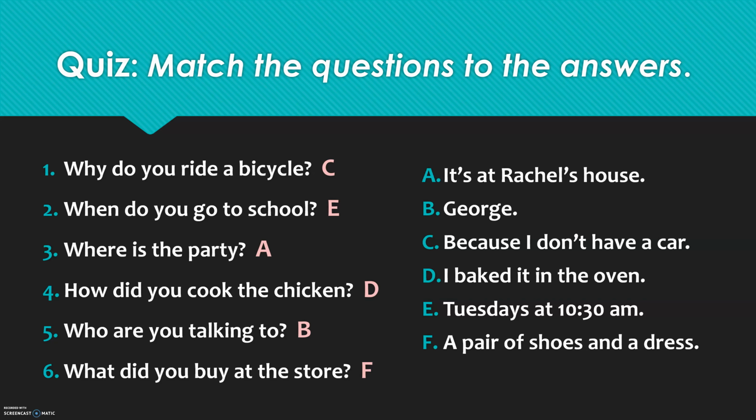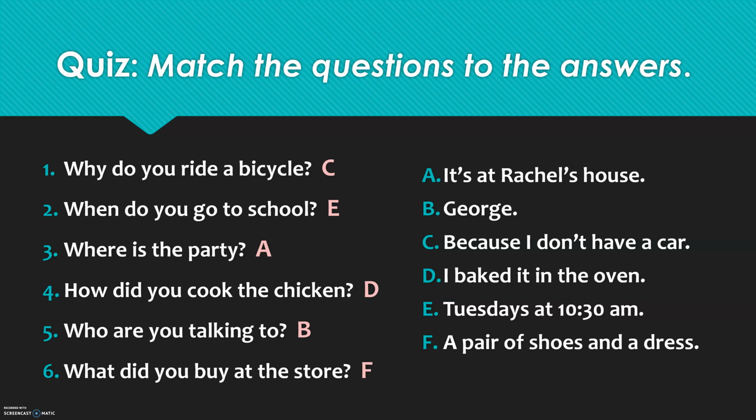Number 4, how did you cook the chicken? Letter D is your answer. I baked it in the oven. So how, in this case, is the steps or the recipe, and the answer is baked. That is the manner or the style in which the person cooked it. Number 5, who are you talking to?